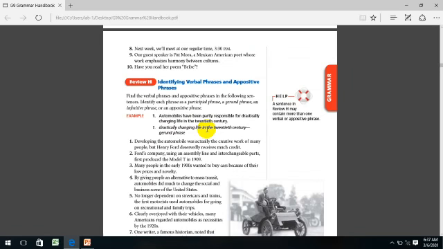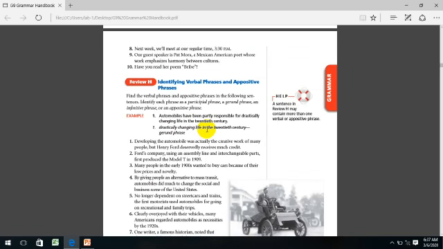It is gerund. Yes, it is gerund, and it is working as a noun. So the whole phrase here is gerund phrase, and it is verbal phrase.